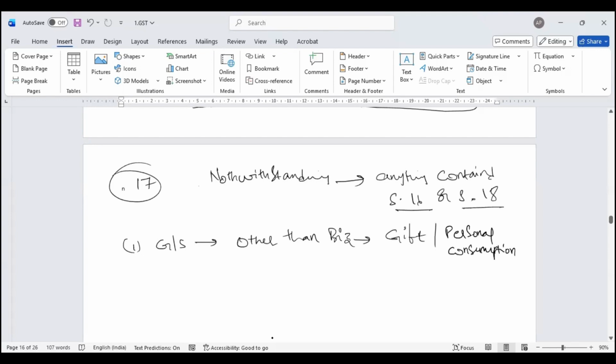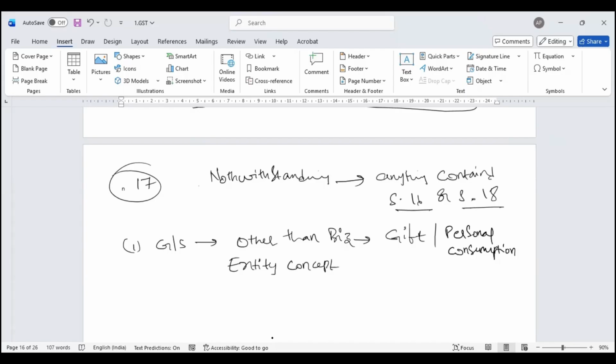We have a basic element when we read our accounting concepts and conventions. We studied something called the entity concept. Basic preamble: the person who conducts business is different, and the business is different. So I, as a proprietor, when I buy goods and use them for my personal purpose, I will not record those transactions in the financials. I will call that capital or current account transactions.